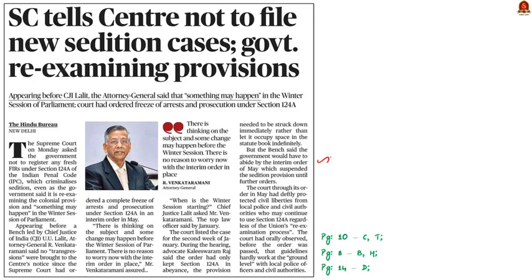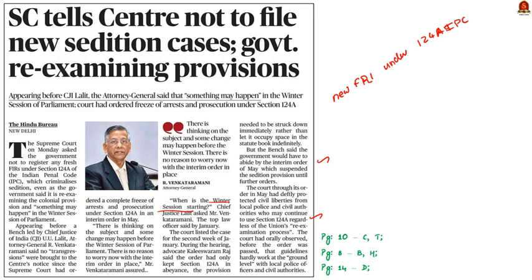Yesterday the Supreme Court asked the government not to register any fresh FIRs under Section 124A of the Indian Penal Code. Section 124A of the Indian Penal Code criminalizes sedition. The government replied to the court that it is re-examining the sedition provisions and will bring some changes before the winter session of Parliament. This is the crux of the news article given here.